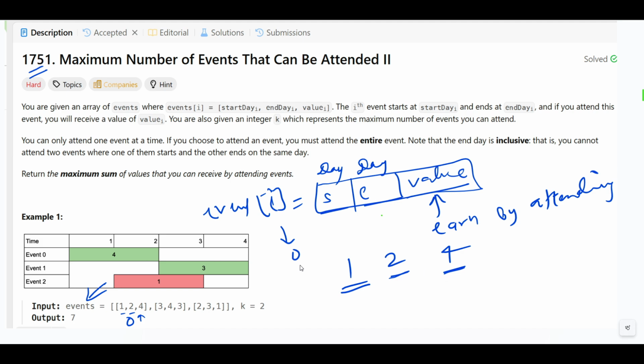You are also given another number, k, which means you can attend at most k events. But there are two rules.